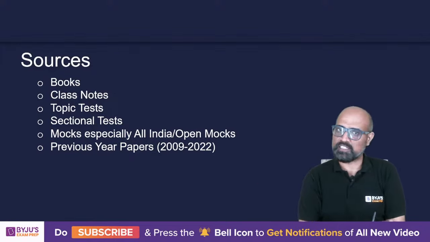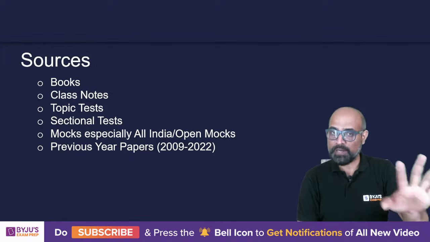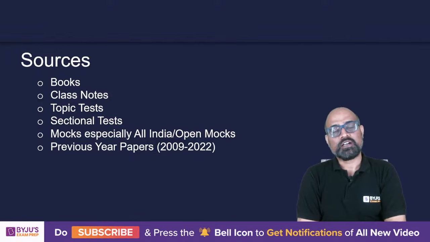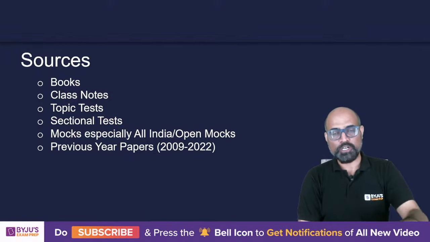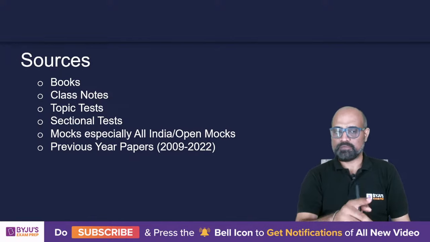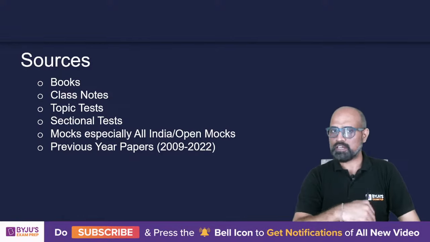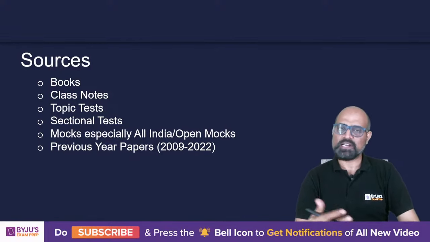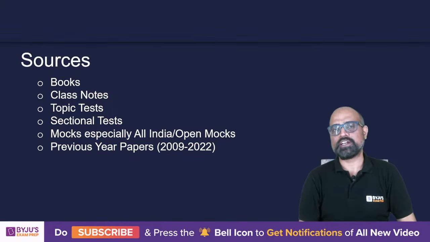All of this is given as feedback, or displayed on the dashboard of the student profile that you have, right? So these are all online. Starting with books and class notes, everything is online. Even class notes are online if you have joined an online program.